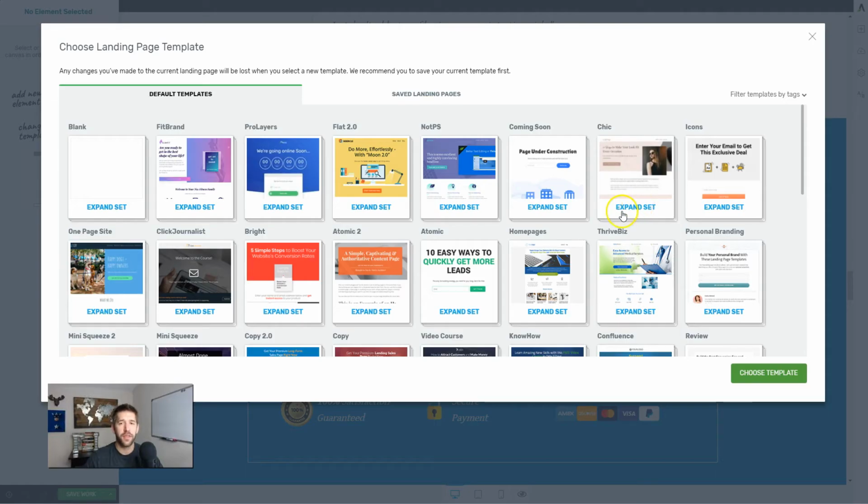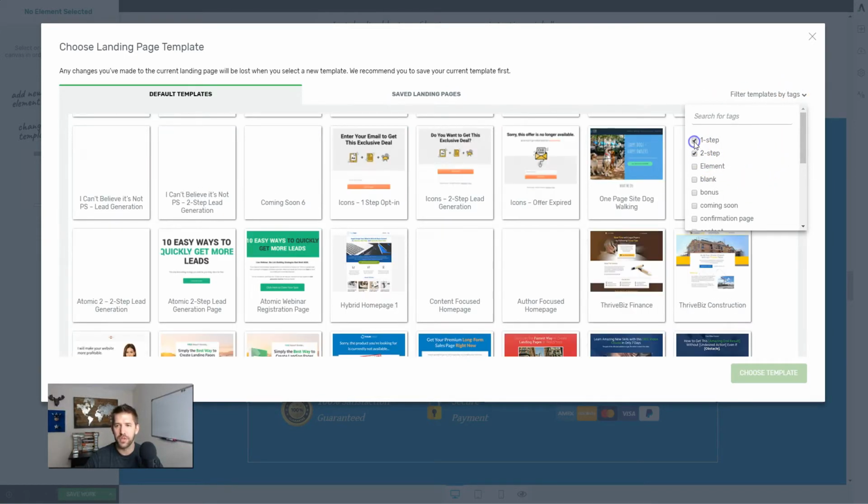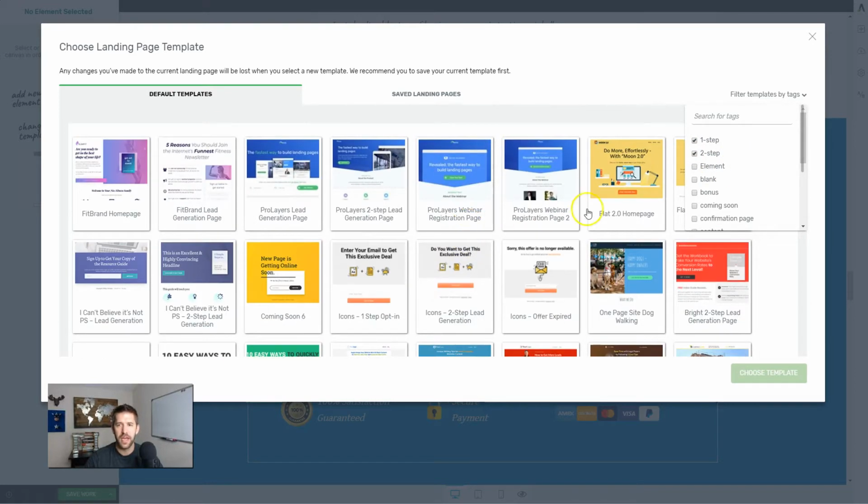Last thing I want to say on the Thrive Architect landing page templates is you also have this tag up here. So not only are they organized by branding, this is all this yellow mustardy color, but you can also filter down by tags and say, show me only the 1-step or 2-step. So these are different opt-in styles. And now you can see you have only the lead magnet pages for each one of these brands. So if you found the brand you like, but now you need to find the right type of form, then you can go knock this out this way.